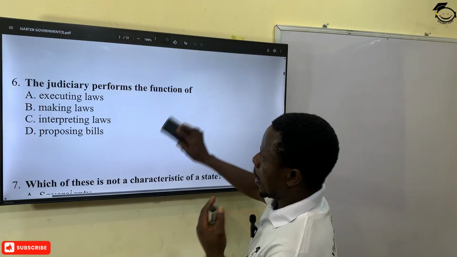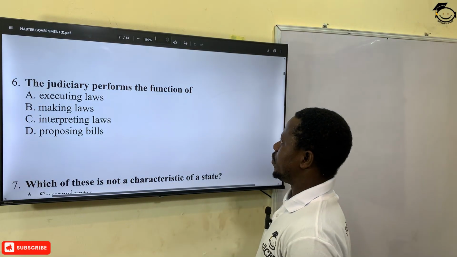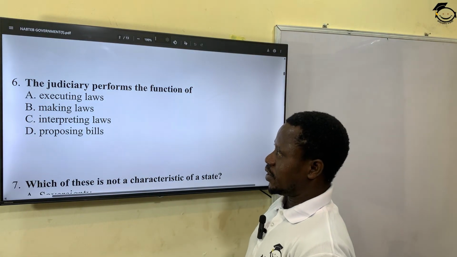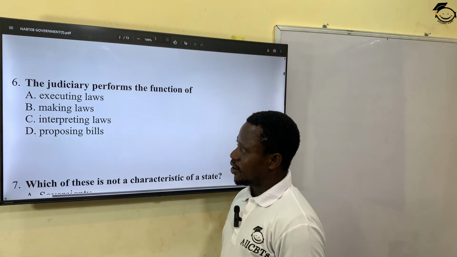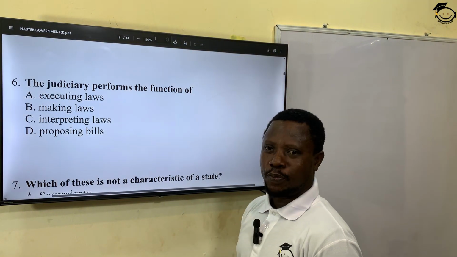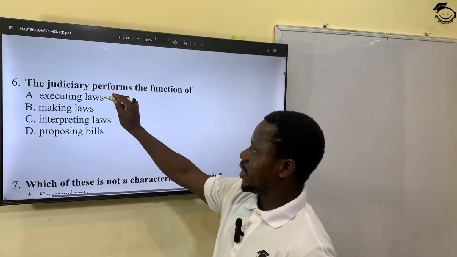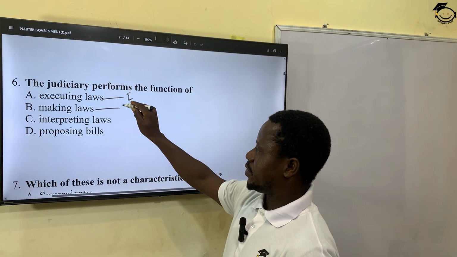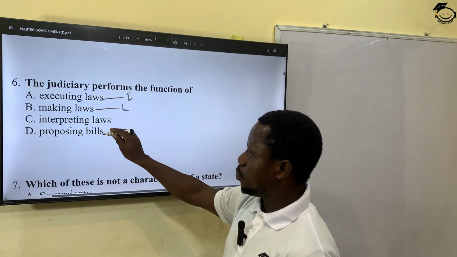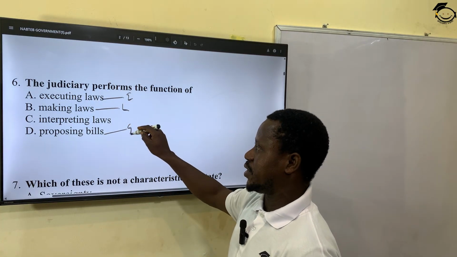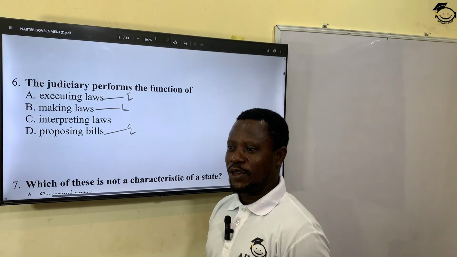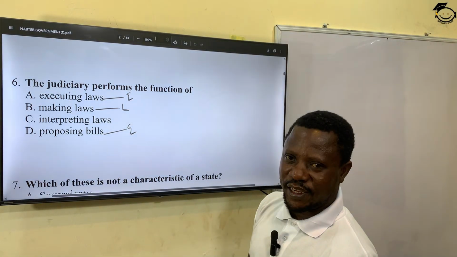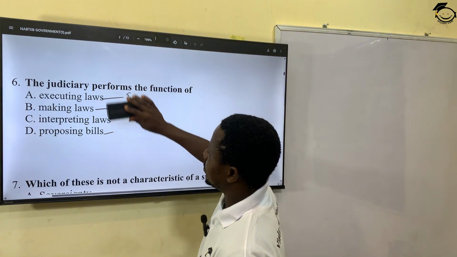All right? The judiciary performs the function of government. A. Executing laws, B. making laws, C. interpreting laws, D. proposing bills. Which organ executes laws? Executive. Which organ makes laws? Legislature. Which organ proposes bills to the National Assembly? Executive. So which organ interprets law? Judiciary. The correct answer there is C. The next question.